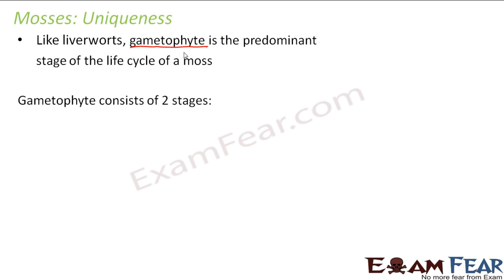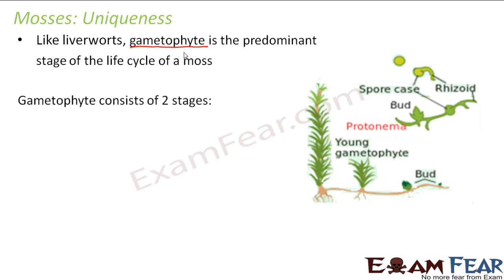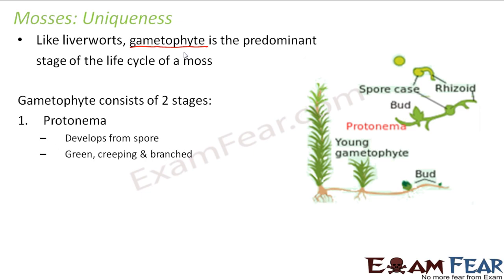In liverworts, there was just one gametophyte. How was gametophyte formed there? When the spores germinate, they directly formed the gametophyte. But in this case, gametophyte is divided into two stages. What are those two stages? Let us have a look. The first stage is protonema.